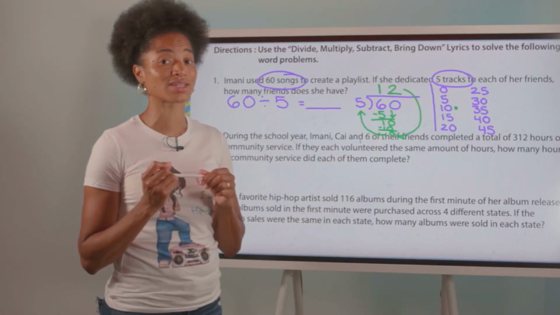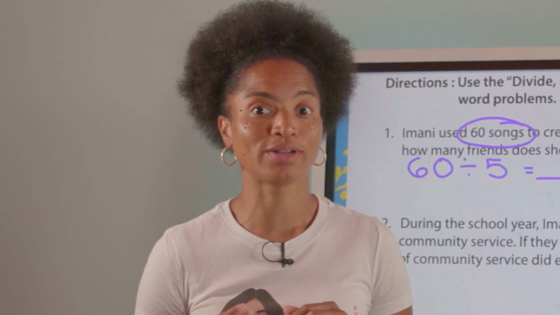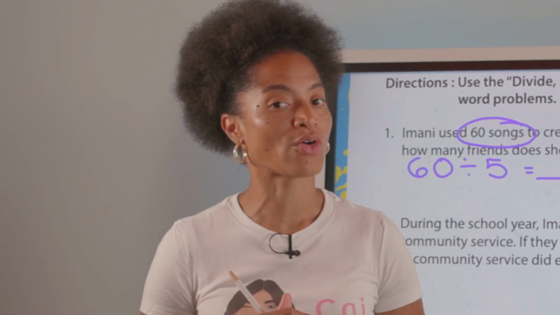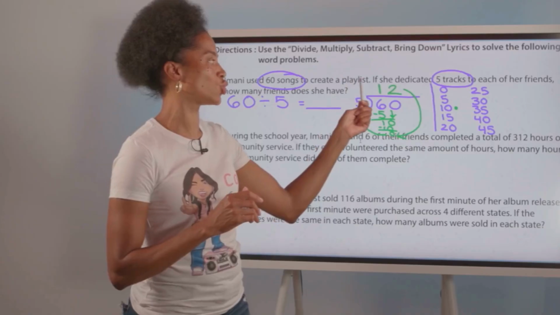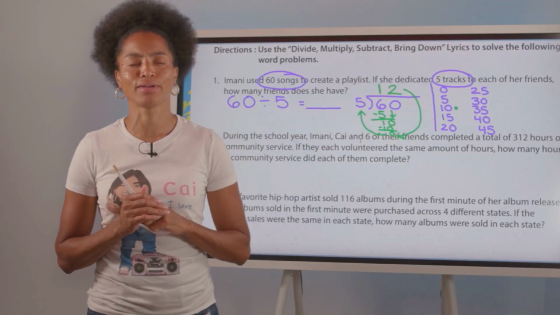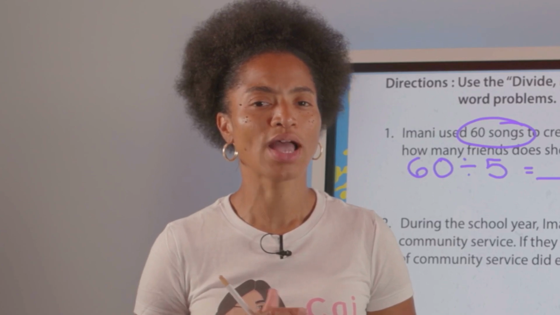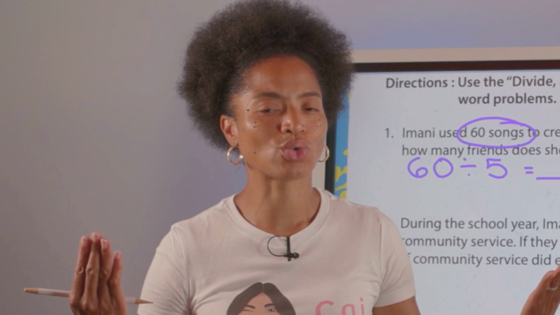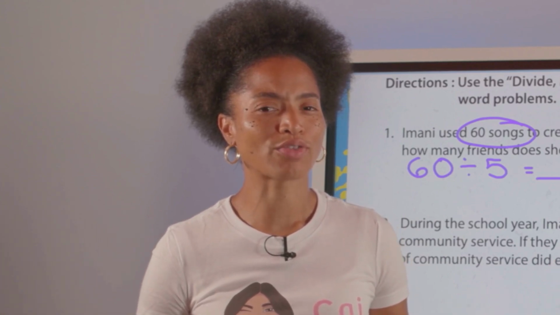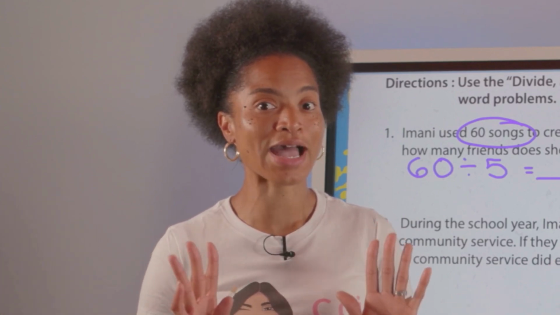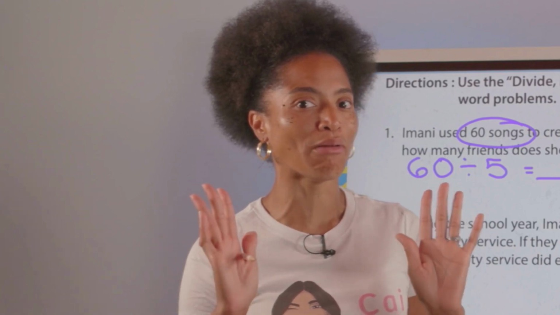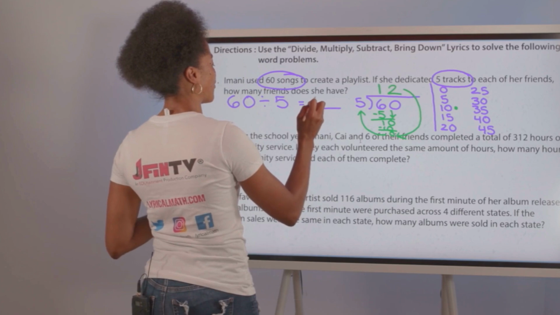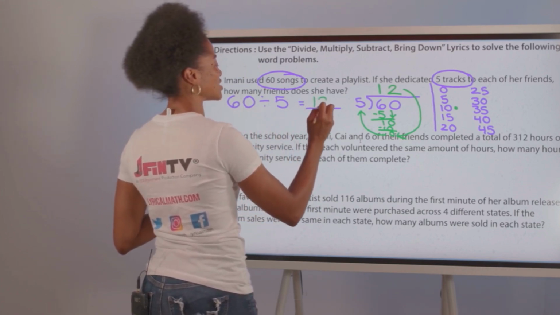No, and actually in this scenario, that would be extremely weird if we had a fraction. Because in this case, we have friends we're talking about. We couldn't have like 12 and 1/5 of a friend. That would be so weird. How do you take a friend, split the friend into 5 equal parts, and only take 1 of the 5 parts for your friend? It's not possible when we're talking about people. So in this case, we're just talking about this number up top, which is 12. So 60 divided by 5 gives us 12.